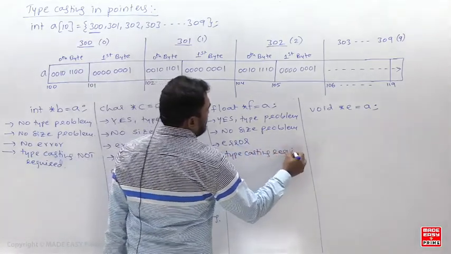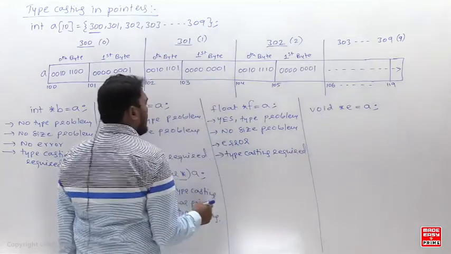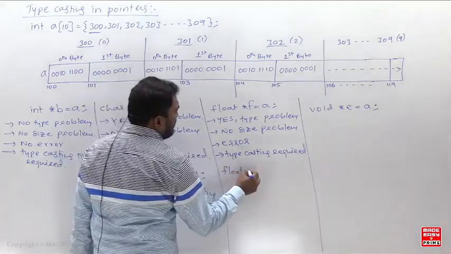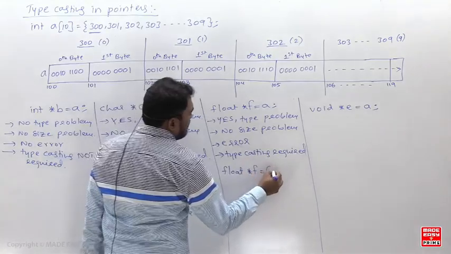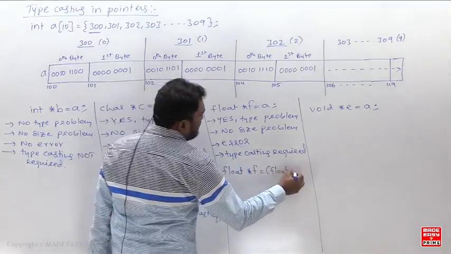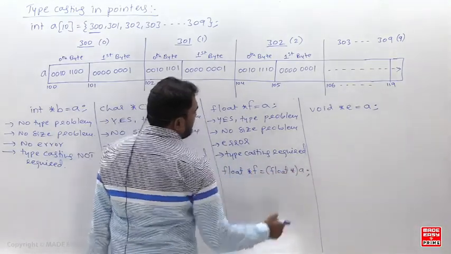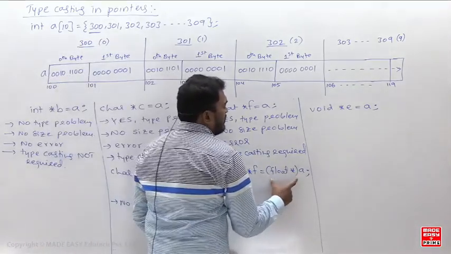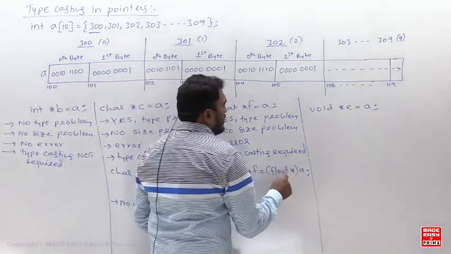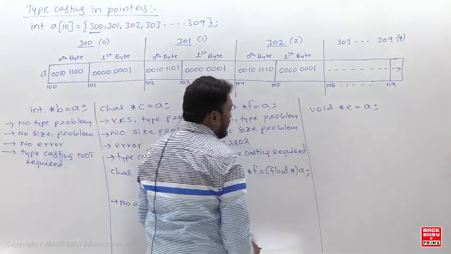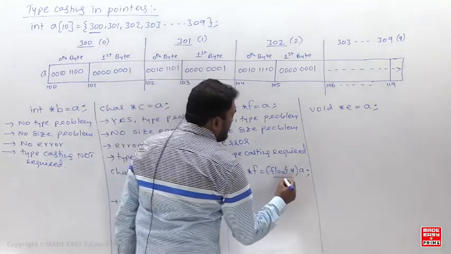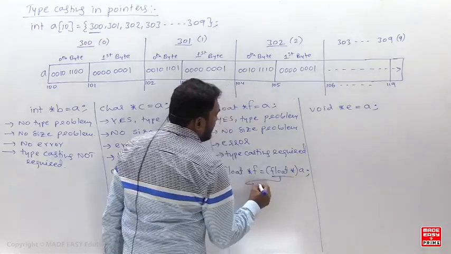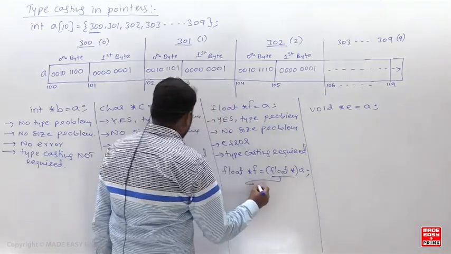If you do this, what is required? Typecasting required. So how are you going to do the typecasting? You'll do it like this: float star f equal to (float star) a. Is that clear? So this is how you are going to do it. Before a, write in brackets float star. If you write like this, what happens? So this is the typecasting.